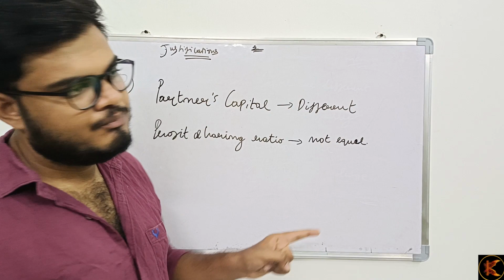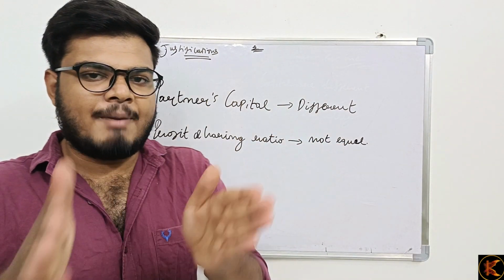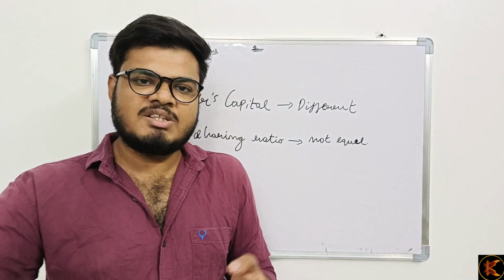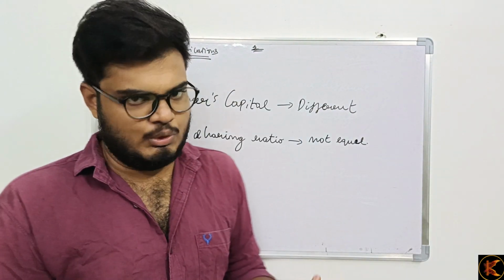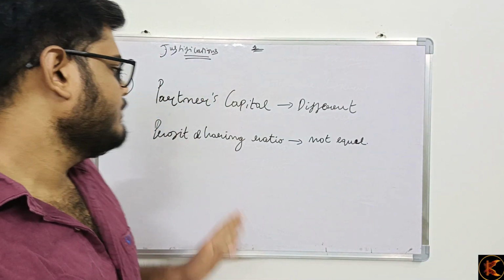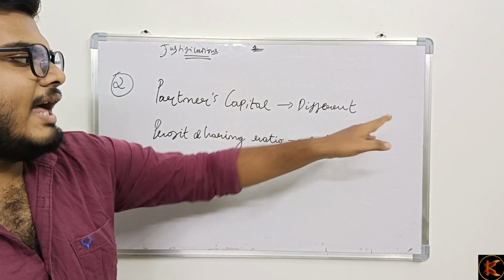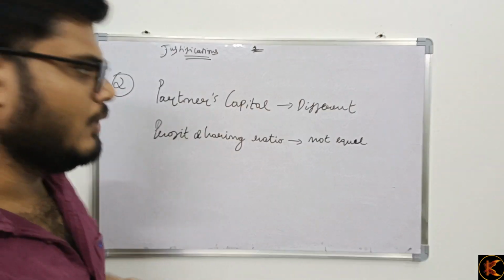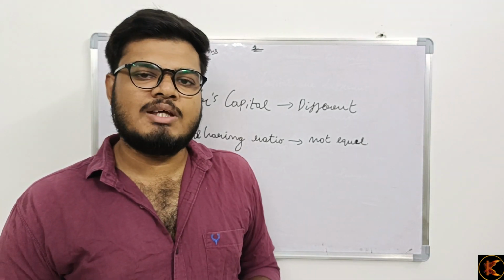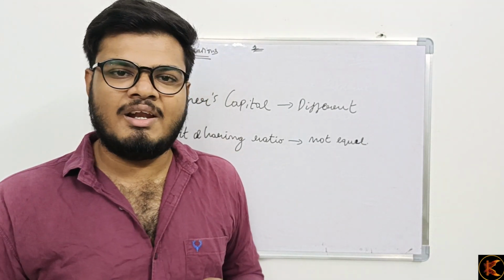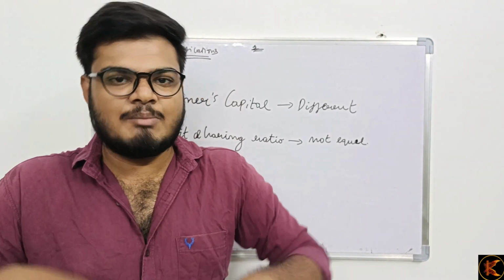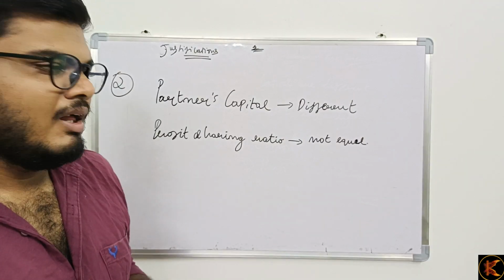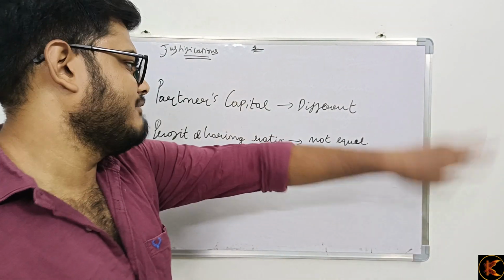So in the first scenario, all the partners are investing a different capital amount, but the profit sharing ratio is equal. Whatever the profits, they are getting in the 1 by 3 ratio. Correct? One part of the three parts they are getting. But here, in the same scenario of 8 lakh, 3 lakh, 1 lakh capital investment, the profit sharing ratio is also not equal. In this case, the person who has invested more capital may get a lesser amount of profit, and the person who has invested less capital may get a more amount of profit.